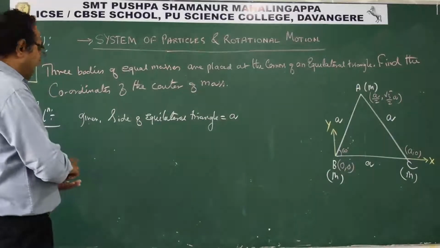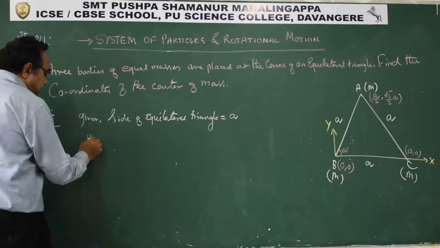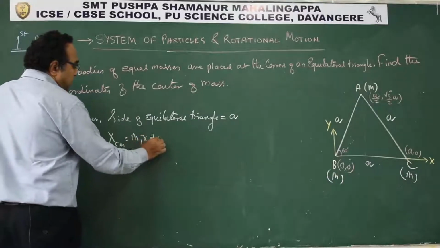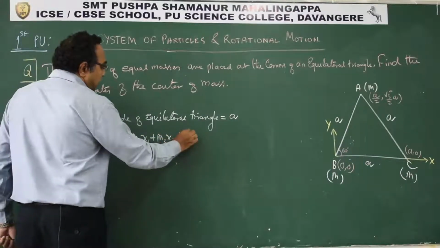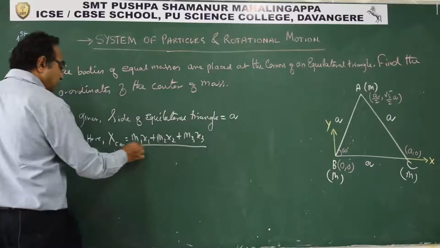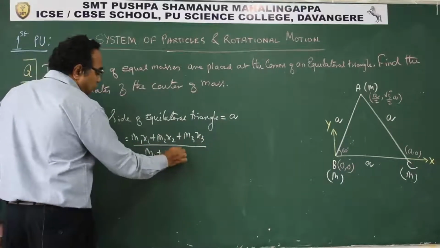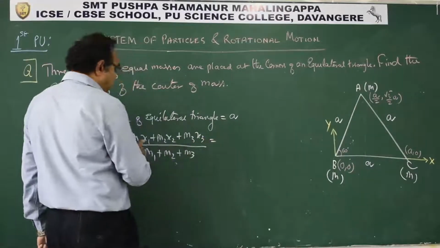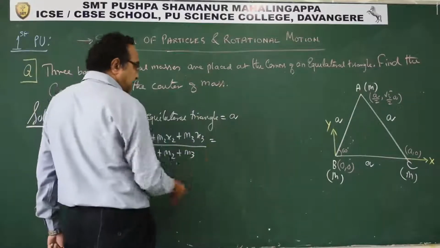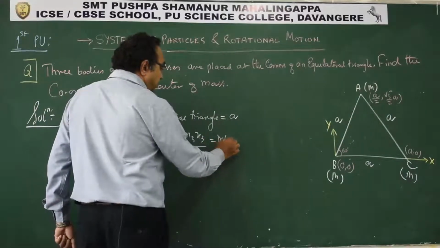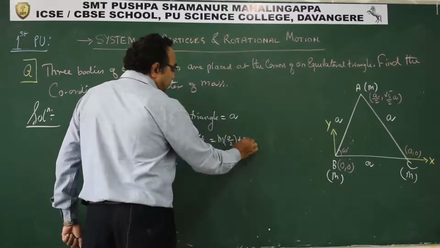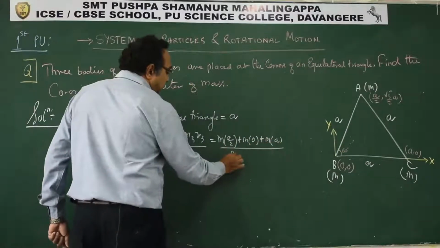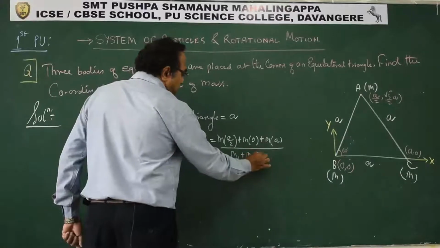Now how to find in this case? So if I say x coordinate of center of mass, we have m1 x1 plus m2 x2 plus m3 x3 upon m1 plus m2 plus m3, because there are 3 masses. Substitute now. m1 x1, if we take a, so m into a by 2 plus m into 0 plus m into a divided by m1 plus m2 plus m3.